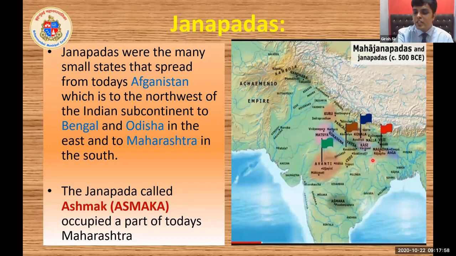The Janapadas, about which history gives us a lot of information in this chapter, extended towards Maharashtra in the south. The Janapada called Asmak or Asmaka occupied part of today's Maharashtra. It means the ruler of this Janapada existed in Maharashtra. The name of that Janapada was Asmak or Asmaka.